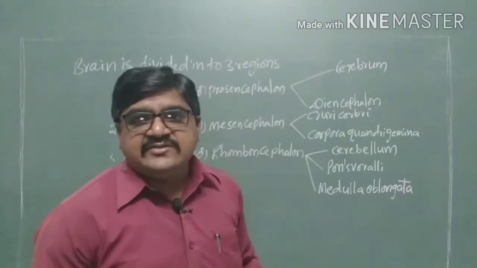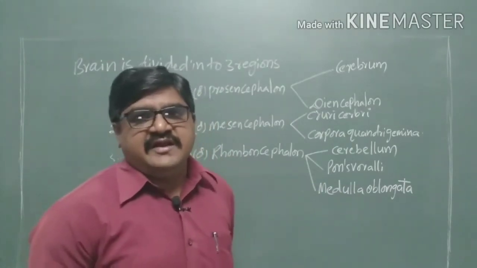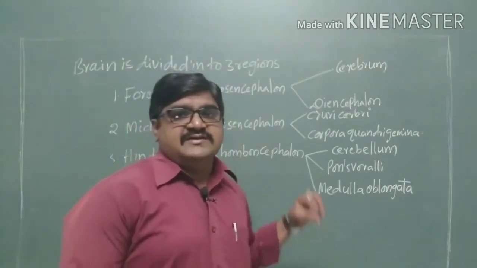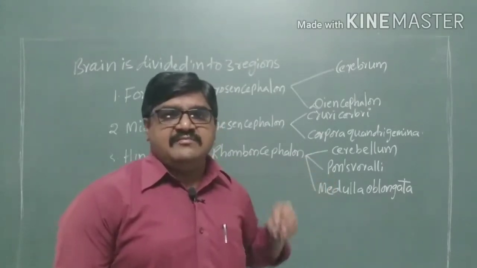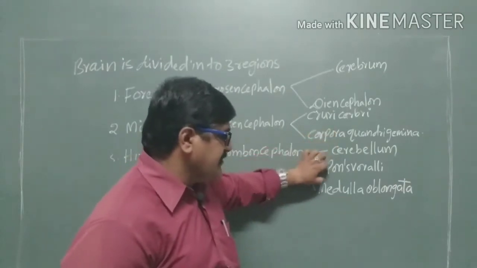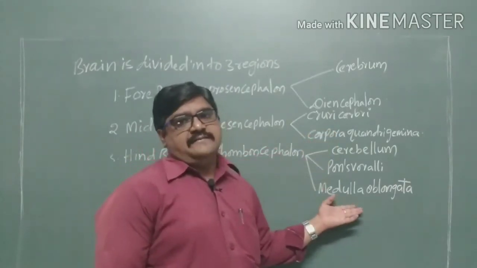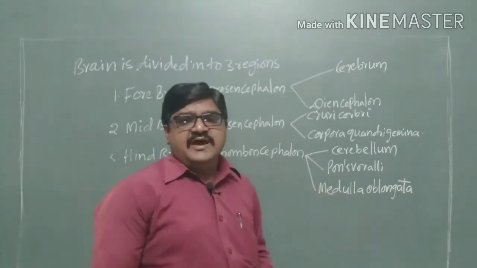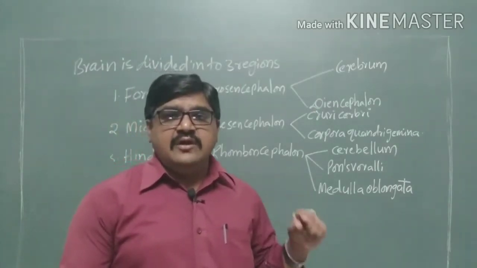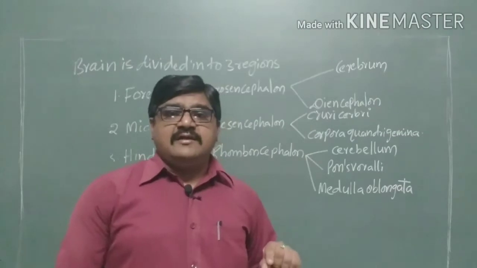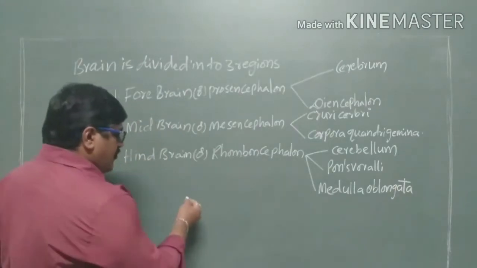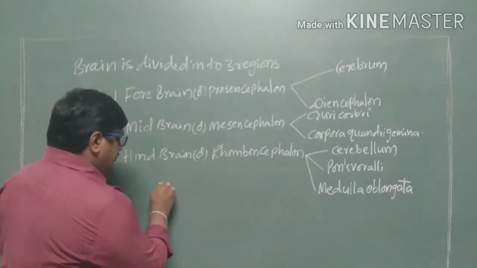Already we have studied the functions of each part: the cerebrum, the diencephalon, that is thalamus and hypothalamus, the cura cerebri, corpora quadrigemina, as well as the cerebellum, pons orale, and medulla oblongata. The terminal part of the medulla oblongata is connected to the spinal cord. That opening, where the medulla oblongata opens into the spinal cord, is called the foramen magnum.